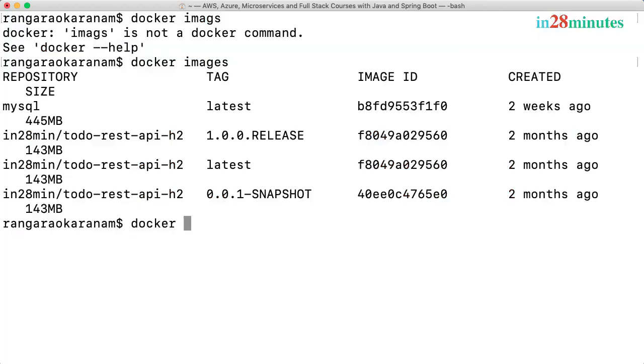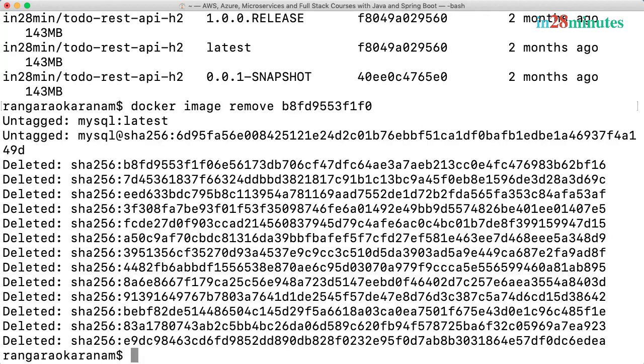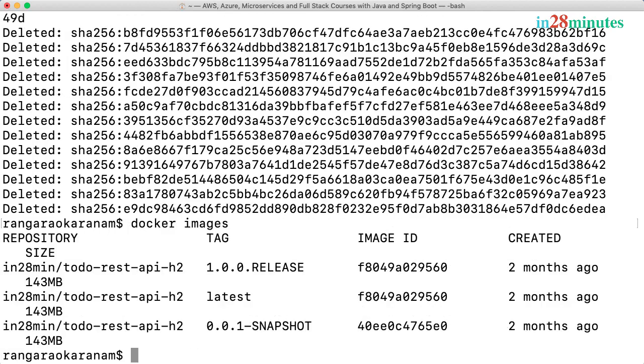You can also remove an image from the local machine. So I can say image remove. The important thing is this will only remove the image from your local machine. It will not really delete it from the Docker registry. So if I do a docker image remove, and let's say I specify the image ID for MySQL, what happens? You'd see that the image would be removed from our local. So if I say docker images, you'd see that there are only 3 images which are present in here.